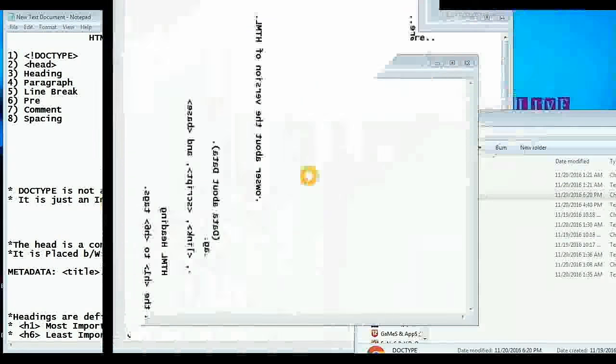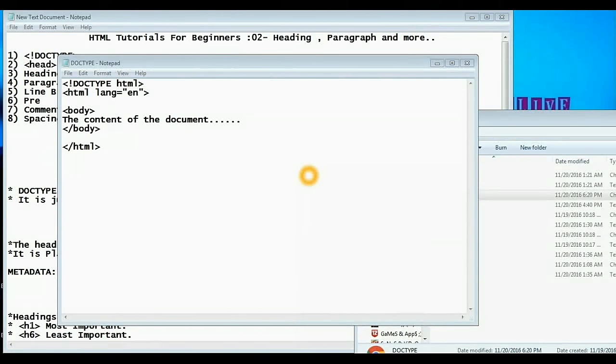Now move on to the syntax. Here is our sample code in which you can check the syntax. Keep in mind the doctype should be at the top of the document. So it has an exclamation mark followed by doctype space HTML. Here the doctype must be in uppercase.